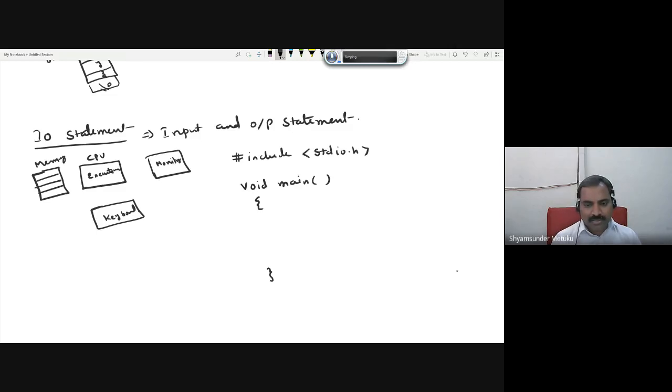Here I'm simply writing one statement inside this: printf hello world, right? I think 99% of people use this one only. So in total, how many lines does this program have? Can anybody tell? Line number 1, line number 2, maybe 3, maybe 4. This is 5. Total 5 lines of code. Yes or no? Yes, sir.